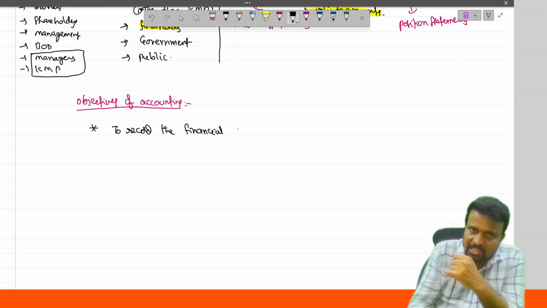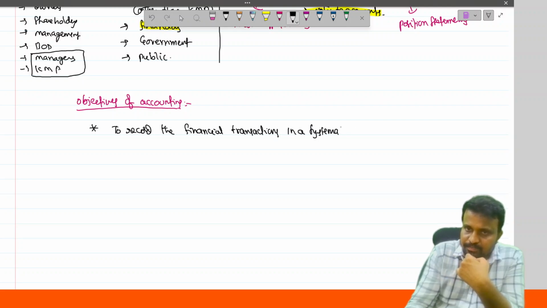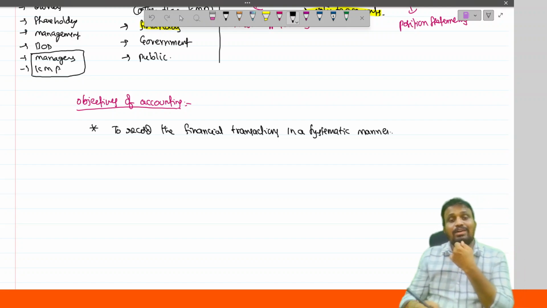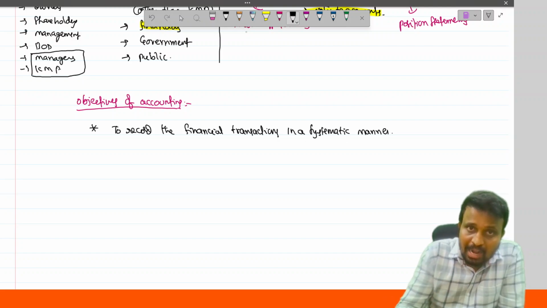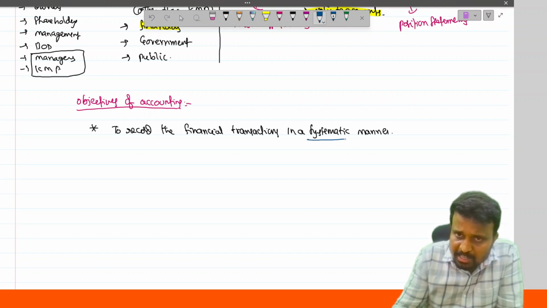the financial transactions in a systematic manner. To record the financial transactions in a systematic manner. And what is meant by systematic manner?